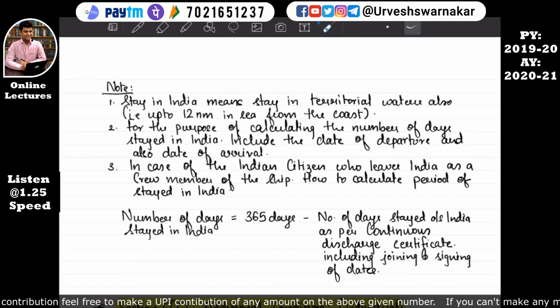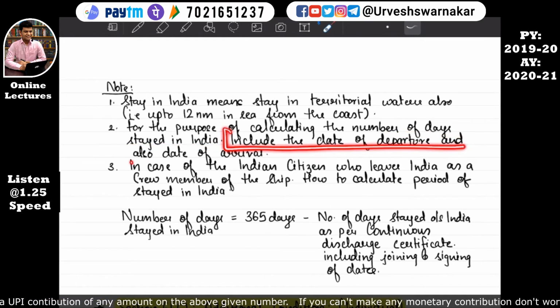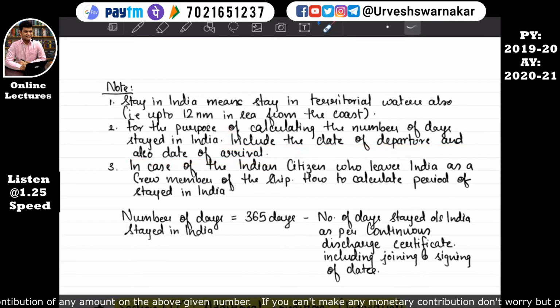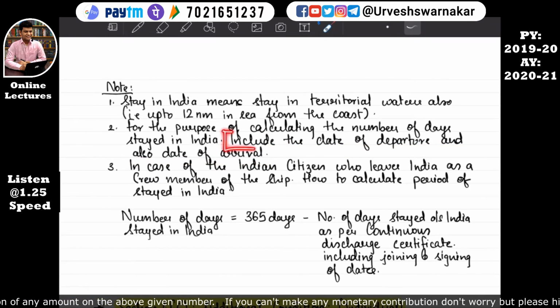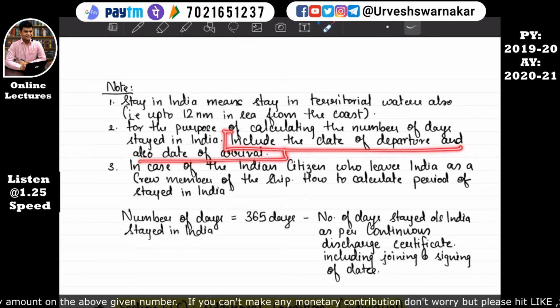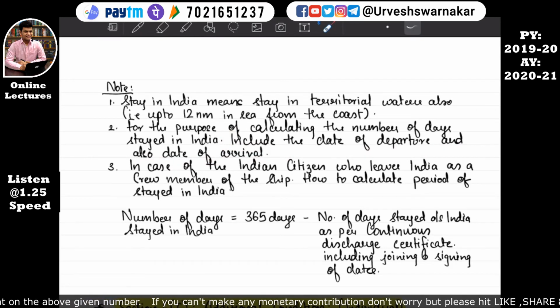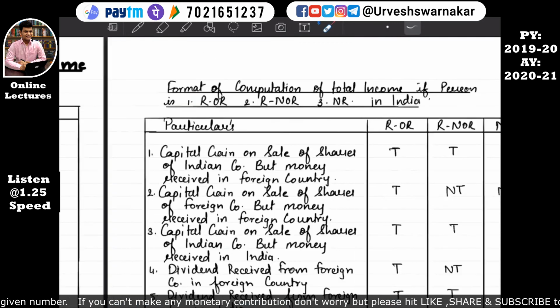So the second note is, for the purpose of calculating the number of days stayed in India, include the date of departure and also the date of arrival. Why have I written to include the date of departure and include the date of arrival? I'll explain this to you with an example. So this is an example.